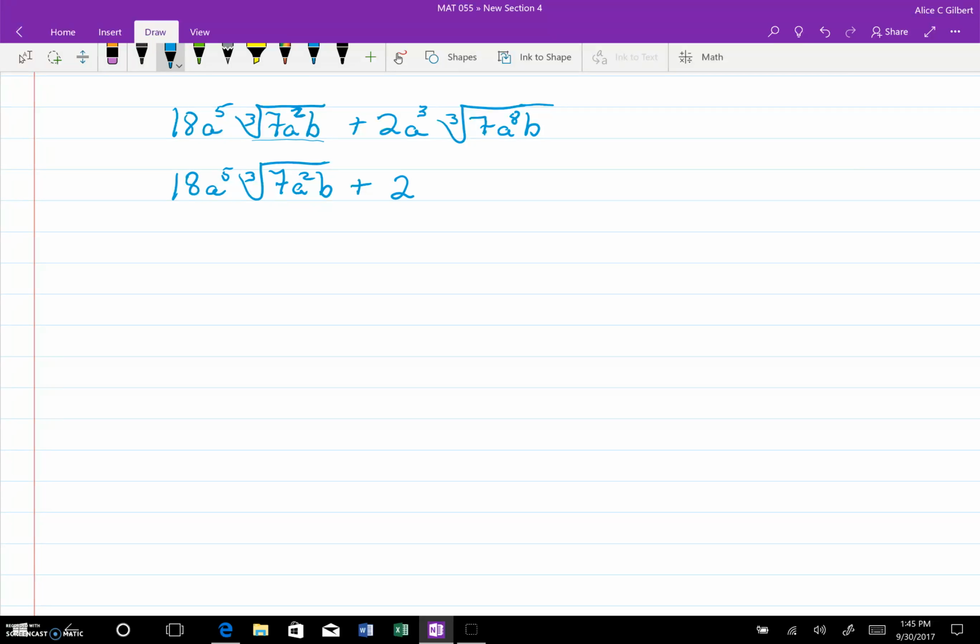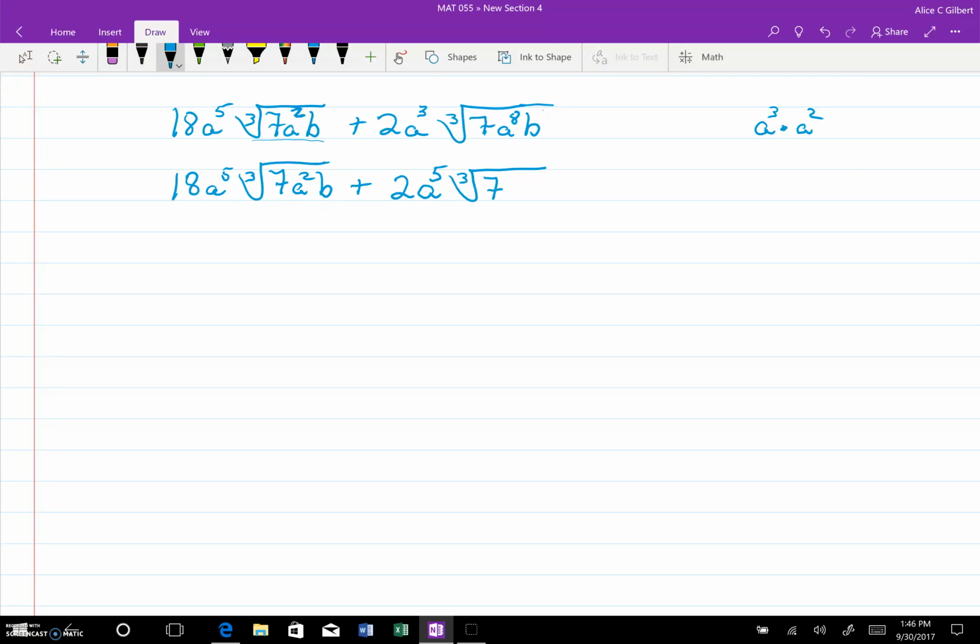Then let's look at how many 3's in 8? Well, there's 2. And so that gives me, when I multiply it on the outside, a to the third times a squared. When we are multiplying, we keep the base and add the exponents. B has a 1 exponent, so it's less than the index, so that stays the same. So now we got 2a to the fifth, 7.